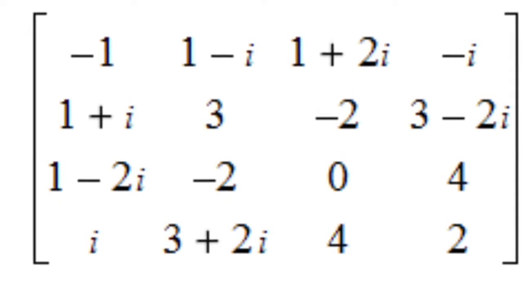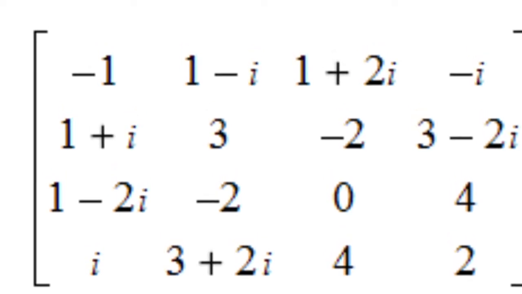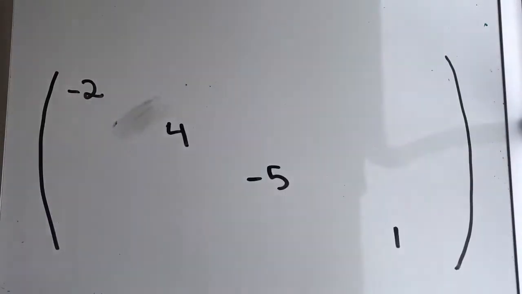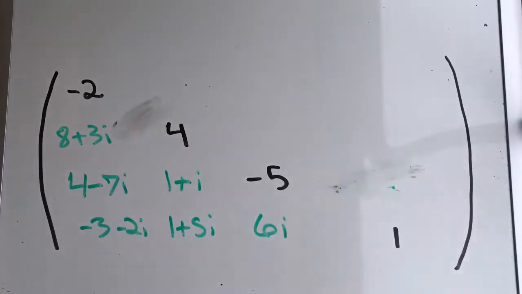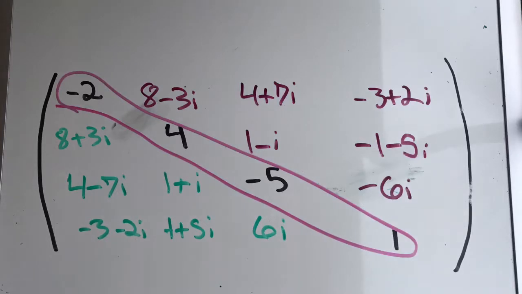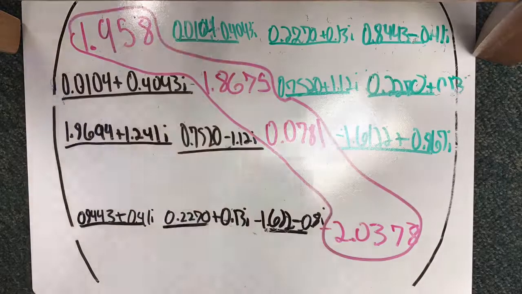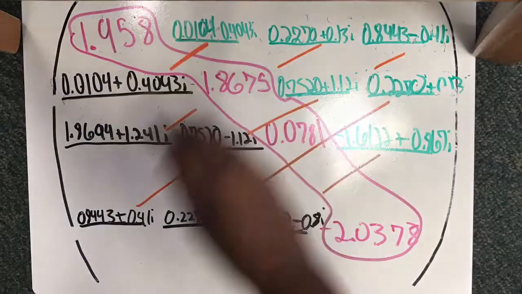Here's an example of a random Hermitian matrix. You can see that there are complex numbers and real numbers. Things we need to know about the random Hermitian matrix: one is that the green and purple numbers are complex conjugates of each other. Two, that all eigenvalues are real. And if you're wondering what an eigenvalue is, the eigenvalues are the zeros of the characteristic polynomial of the matrix.